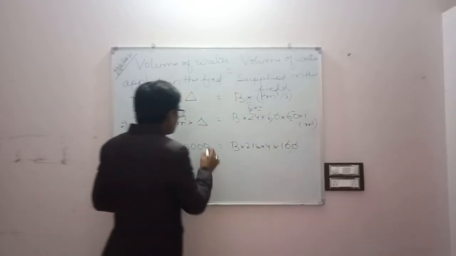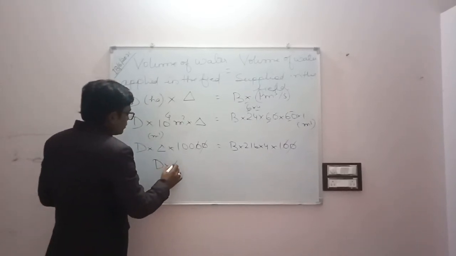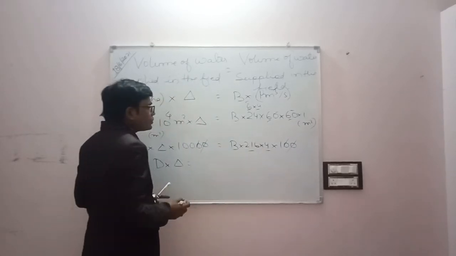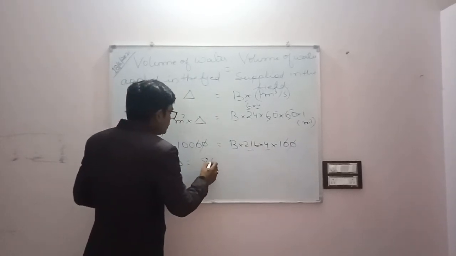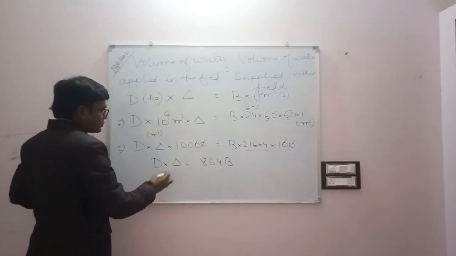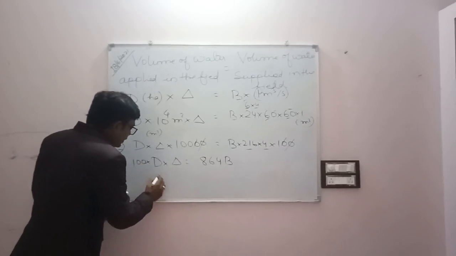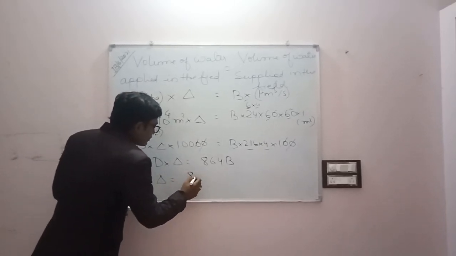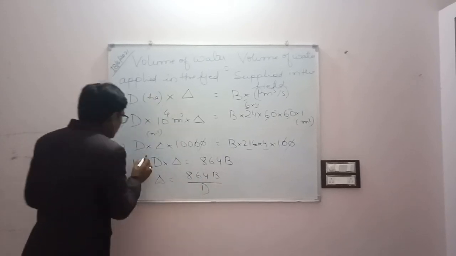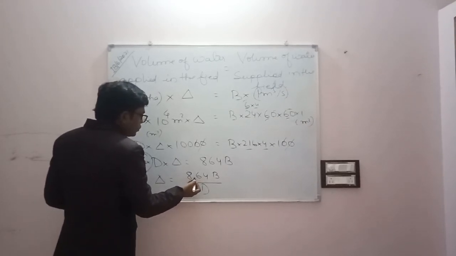Now we can cancel out 2 zeros here, and so 4 times 216 is 864. So 864 B is the value. Now delta will be 864 B upon D, and there the 2 zeros change into decimal places.